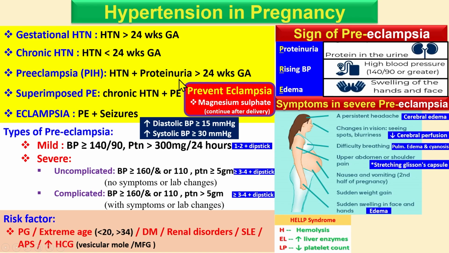For example, if you see here, this is a blood vessel and there is vasoconstriction, the different blood cells are coming here, so they get stuck here. So this causes the hemolysis, and there is also platelet damage. So this will cause the HELLP syndrome,